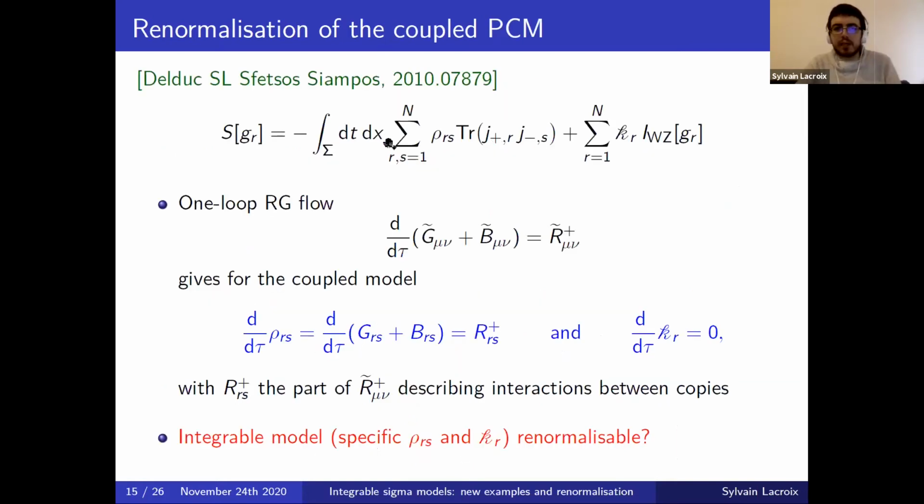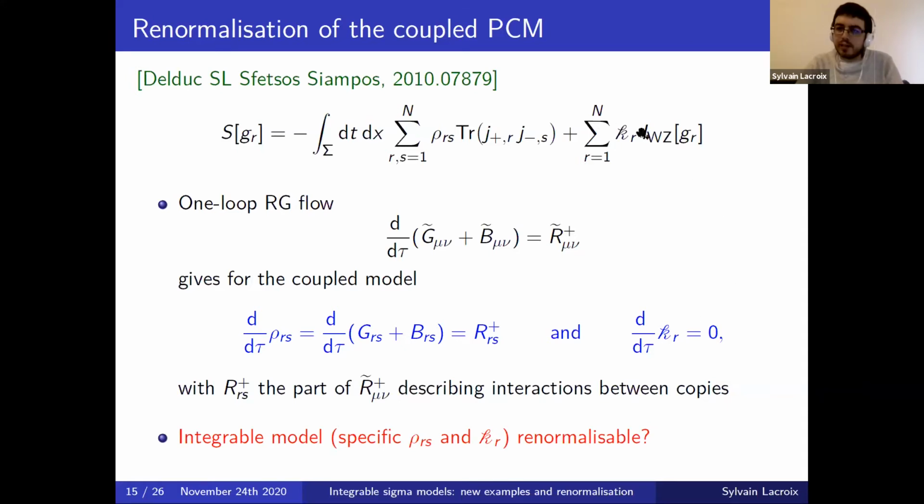And now if we apply it to these coupled principal chiral models that were presented before, and this is the result of recent work with François Delduc, Konstantinos Sfetsos, and Konstantinos Siampos, then these general results translate to a flow of the parameters in the geometry describing the interaction between the copies. So these parameters rho rs in the action. What we see is that the flow of these rho rs is given by the part of the Ricci tensor that describes the interaction between the copies. So once again, we kind of forget about the part in the internal geometry.